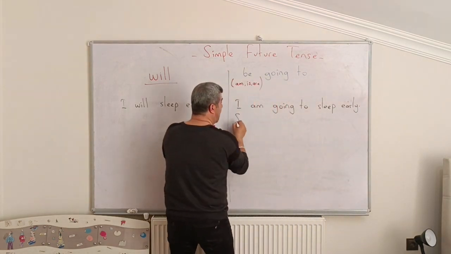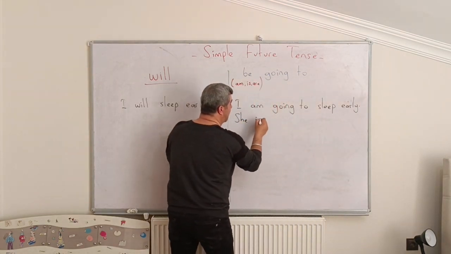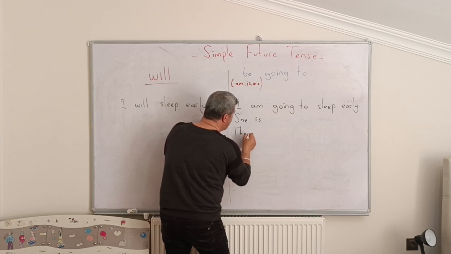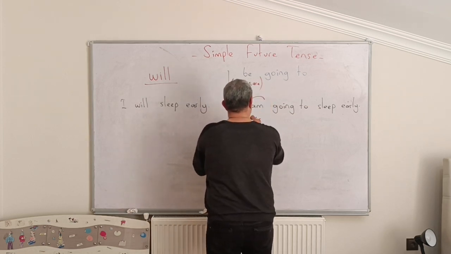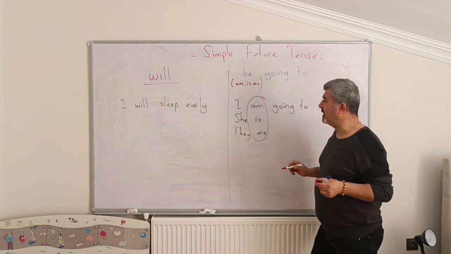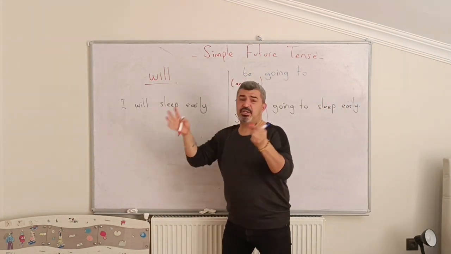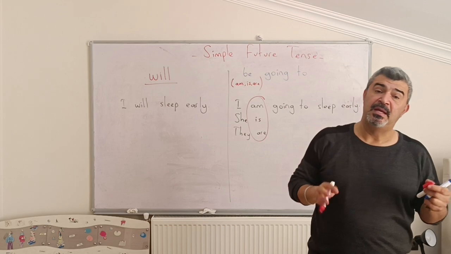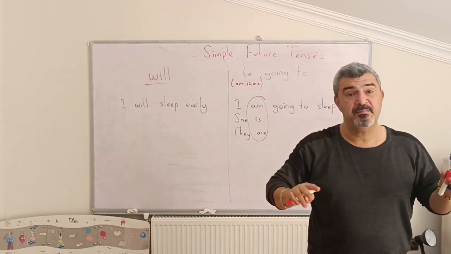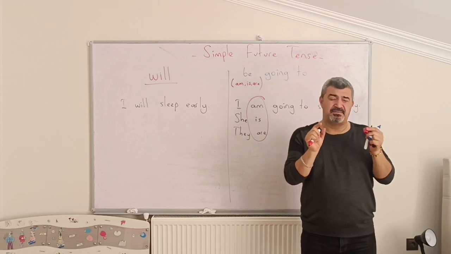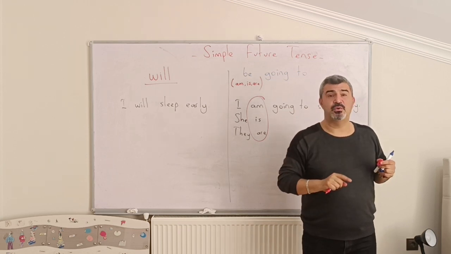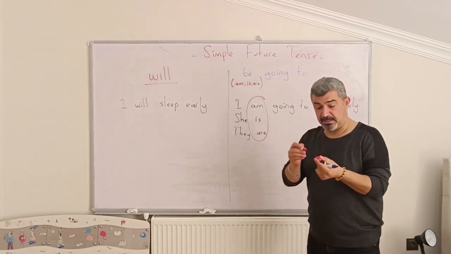I am going to sleep, she is going to sleep, they are going to sleep. We use to be and going to. They are both future tense, but their meanings have some differences. Let me show you the differences between them.